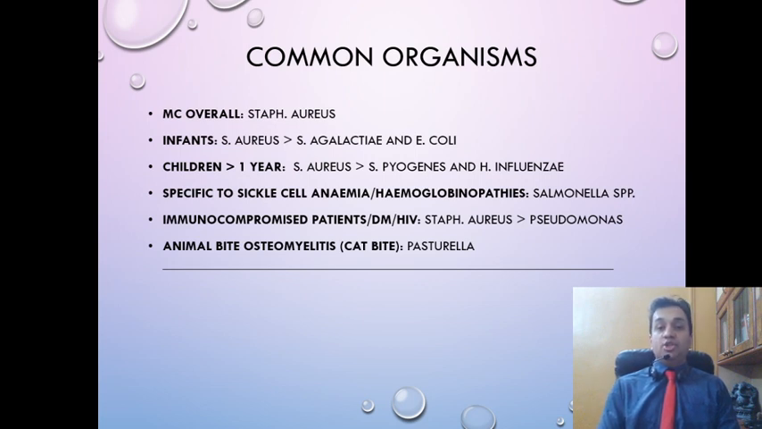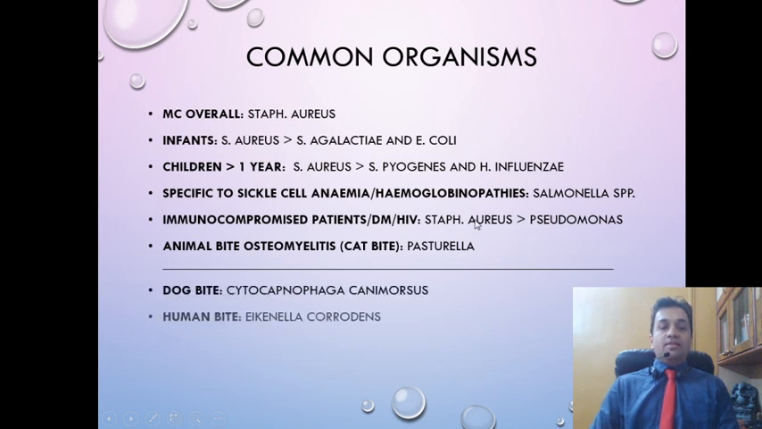The organism is Pasteurella. Also, osteomyelitis which has been acquired in a hospital setting has been found to be associated with methicillin resistant Staph aureus, MRSA, and Pseudomonas. Now, three more organisms are here. First one is dog bite. The organism is Capnocytophaga canimorsus. Next is human bite, which is Eikenella species, and rat bite, which is Kingella species.